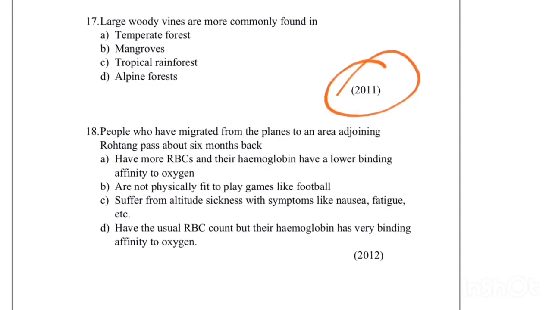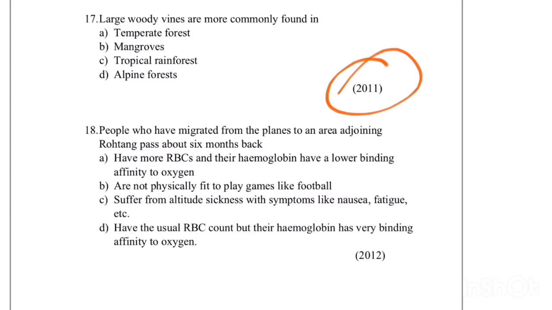And next one is, people who have migrated from plains to an area adjoining Rohtang Pass about 6 months back. This question is again related to high altitude sickness. The people moving from plain area to high altitude area, what happens? Their number of RBCs increases.